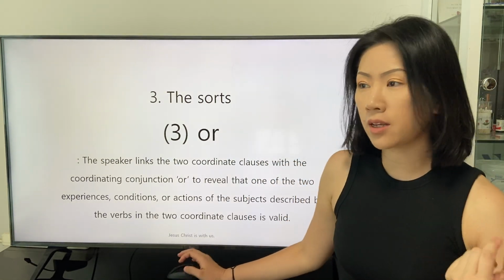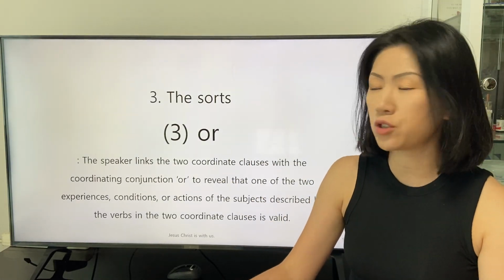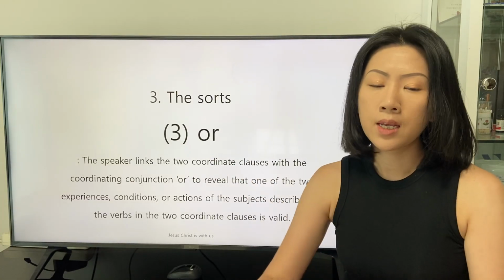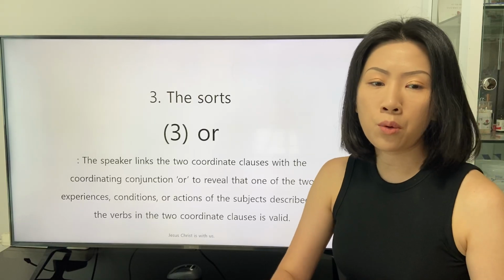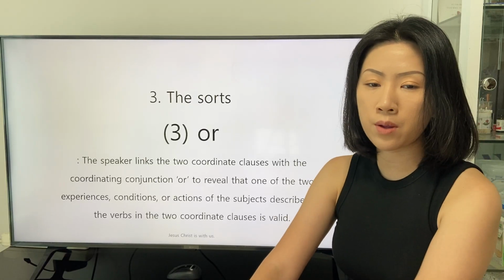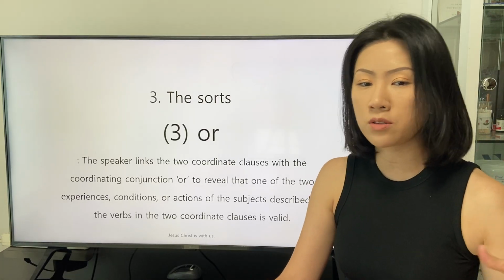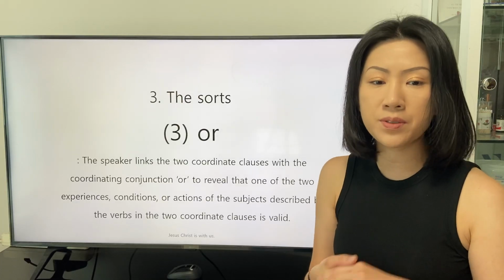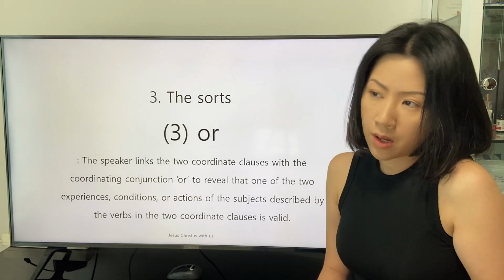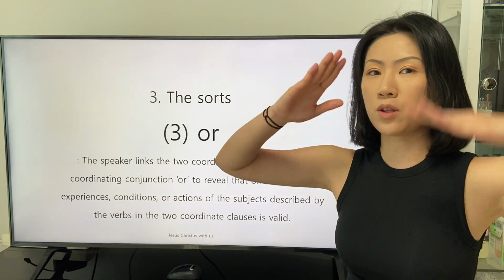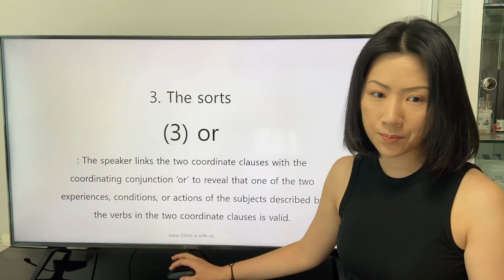In this class, we will study the third sort of coordinating conjunction, or. The speaker links the two coordinate clauses with the coordinating conjunction or to reveal that one of the two experiences, conditions, or actions of the subject described by the verbs in the two coordinate clauses is valid. This means that one of the two clauses linked by the coordinating conjunction is valid.